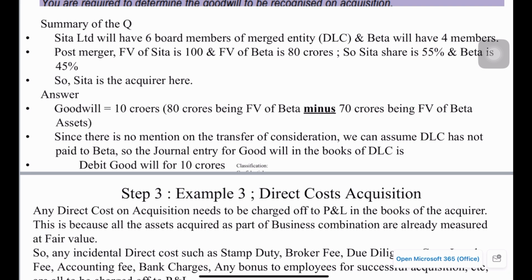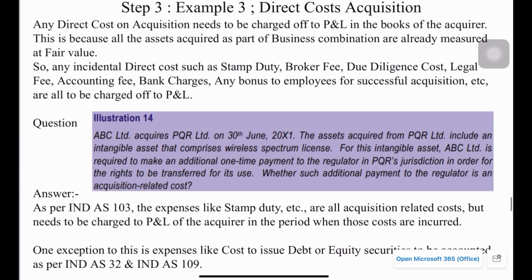Here there is no mention of the transfer of consideration, so we can assume DLC has not paid Beta yet. In this case, the journal entry at the time of acquisition for goodwill will be, in the books of DLC, goodwill debited by 10 crores, and credit given to Beta account, as they are the minority stakeholders.